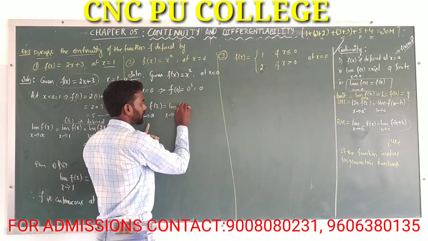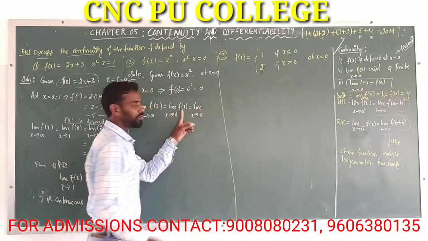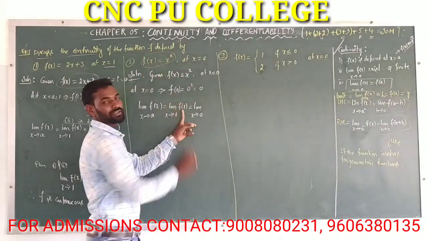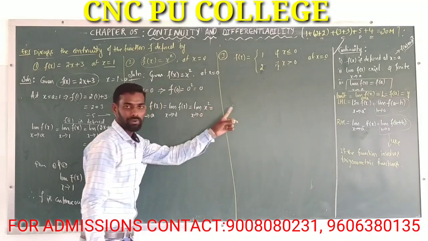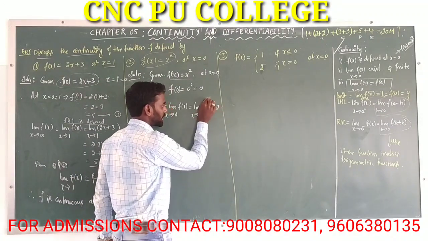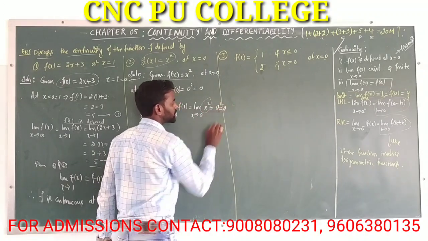Here, the limit as x tends to 0 of f of x, the value of f of x is equal to x square. Now, apply the limit as x tends to 0. Here, x square is 0 square, that's equal to 0.